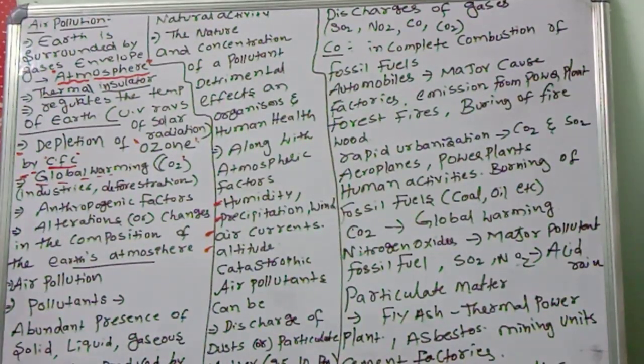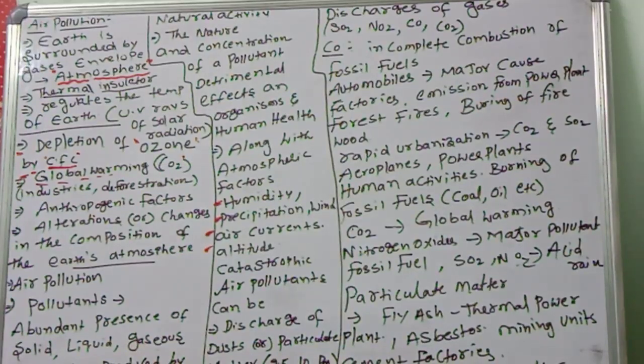But unfortunately, pollution is increasing or not? Because of pollution, what is going on? The depletion of ozone. You know, ozone is very important. O2 plus O forms O3, ozone, which is protecting us from the dangerous UV rays. If the ozone layer is not there, imagine, we all will get skin cancer.